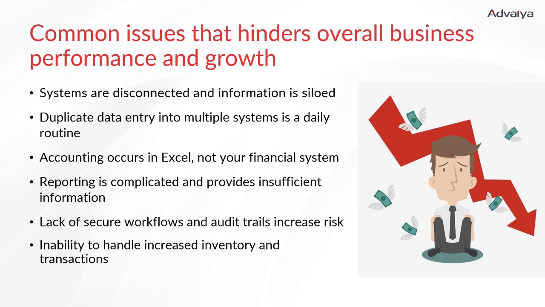Then there's a lack of workflows, like approval workflows or review workflows, and the audit trail is not there, which increases the risk, along with an inability to handle diverse workloads of multiple transactions or increased inventories.